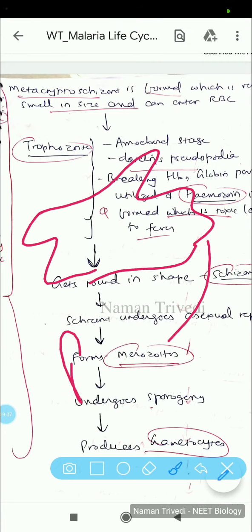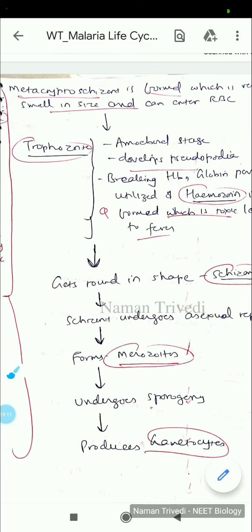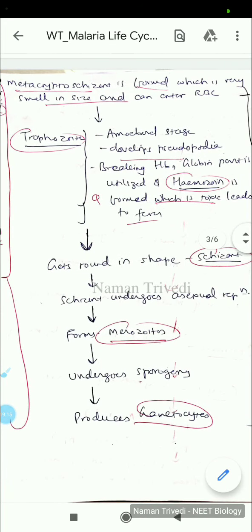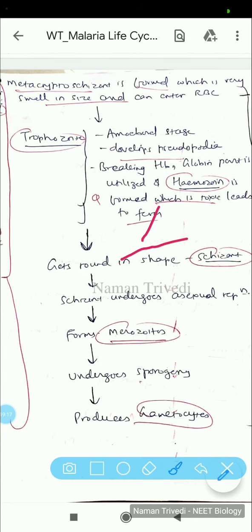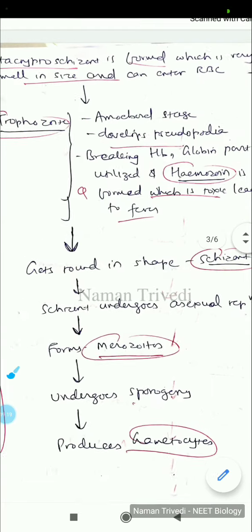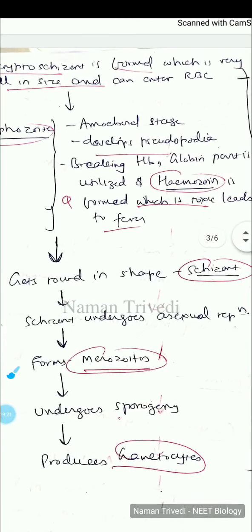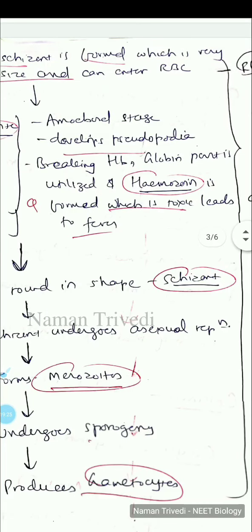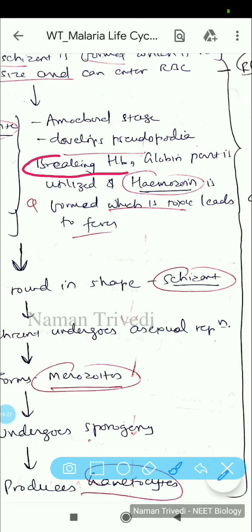These are what we call pseudopodia. Now what happens is that the trophozoite will start to consume hemoglobin. As you know, hemoglobin is a protein, globin is mainly protein. So this is what it will use as nourishment.